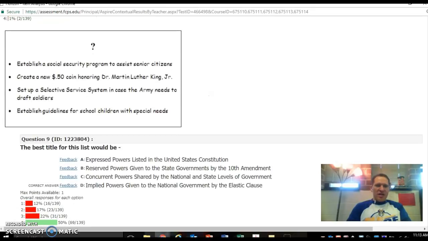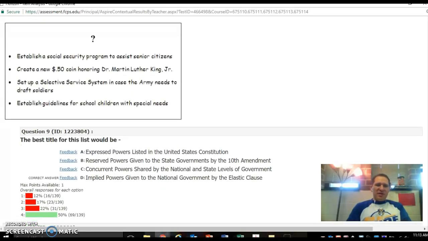Okay, question 9. I expected this one to be a little more challenging, but not this difficult. So all those things in the chart, you'll notice, are all things that came later. Social Security came up in the 1930s and the New Deal. Dr. Martin Luther King was fighting for civil rights in the 50s and 60s. We had the selective service system where they established the military draft.